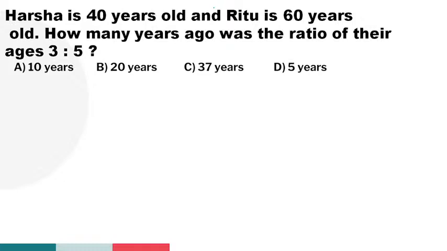All right. So the given question here: Harsha is 40 years old and Ritu is 60 years old. How many years ago was the ratio of their ages 3 is to 5? Which option is the right answer, guys? Anyone? All of you, please respond. Which option is the right answer?